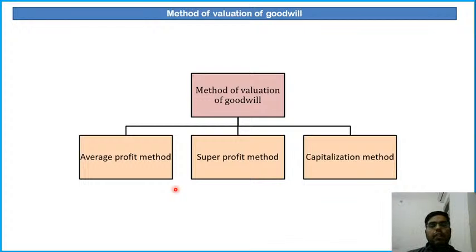Next, method of valuation of goodwill. How is goodwill ascertained? 3 methods we shall be seeing. One is the average profit method, second is the super profit method, and third is the capitalization method. In examination, what I hope is they should not ask you practical questions on calculation of goodwill. I have given you questions on how to calculate goodwill, and I have given you illustrations also. But in exam, they can ask you the name of the method, they can ask you the formula, but they won't ask you the calculation.